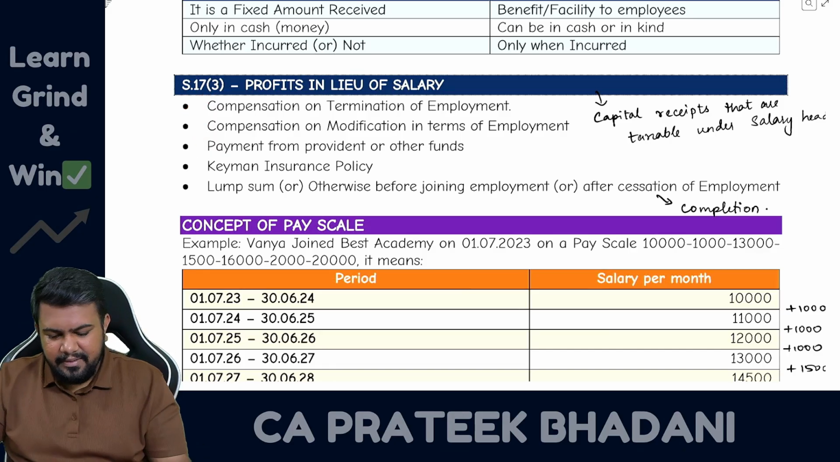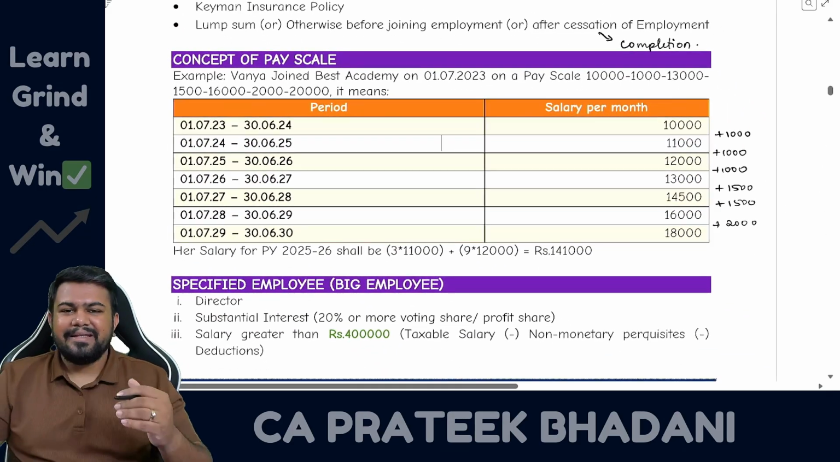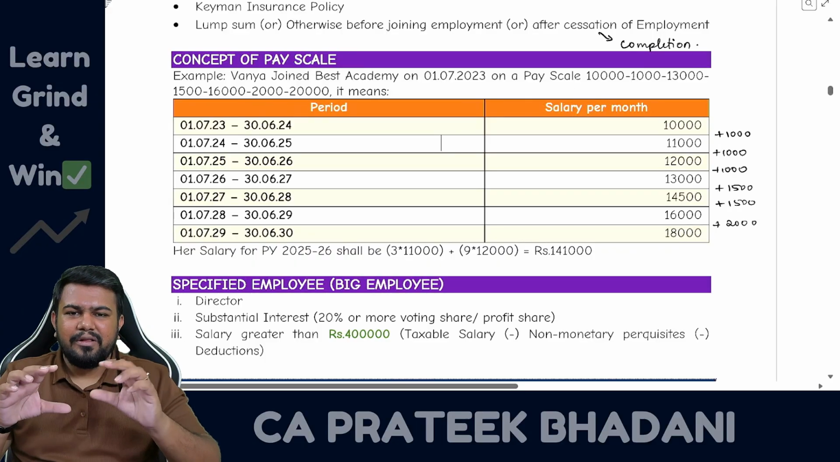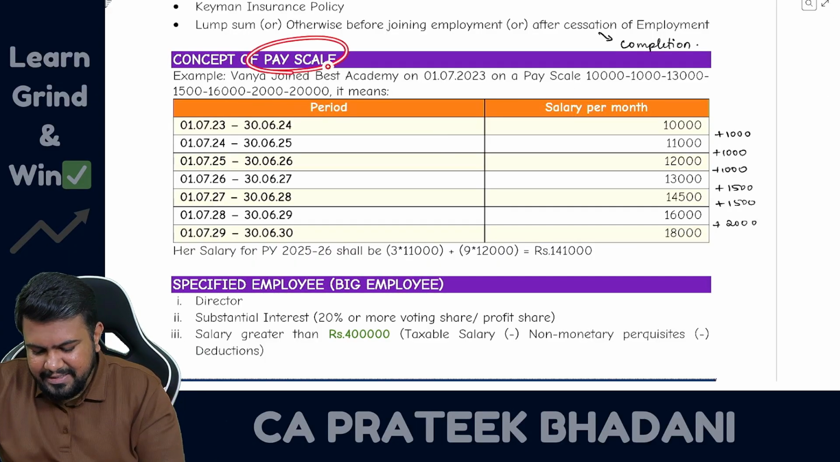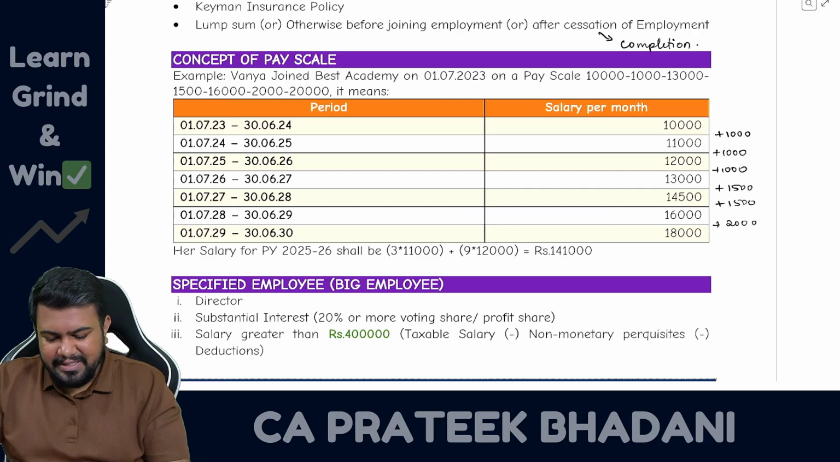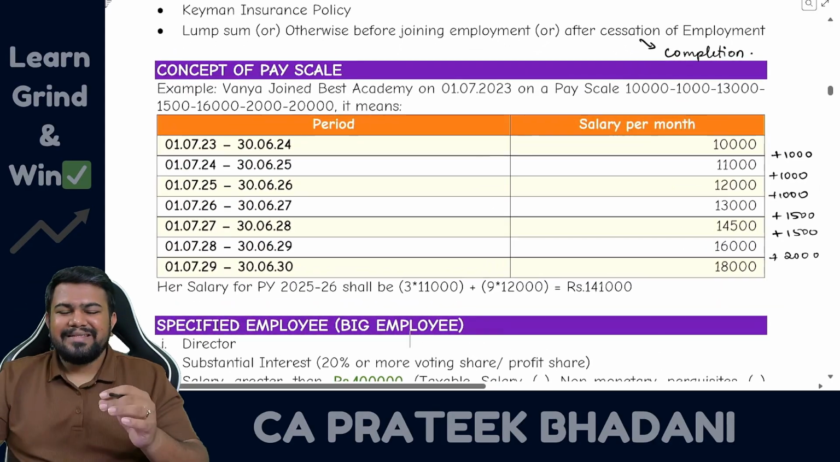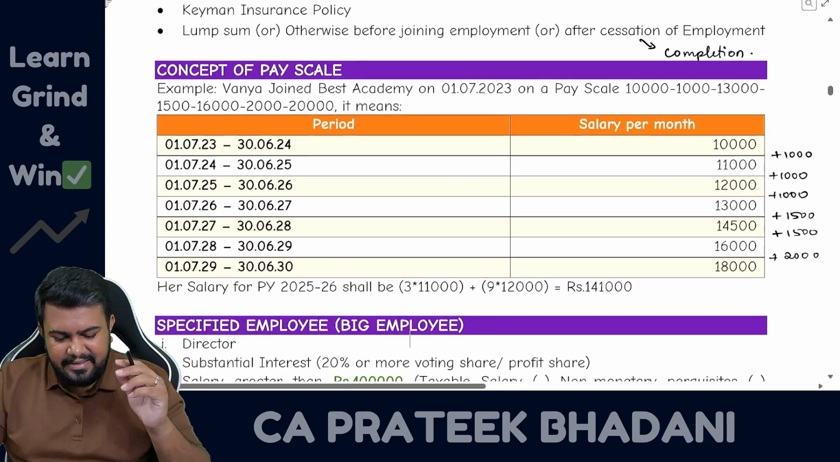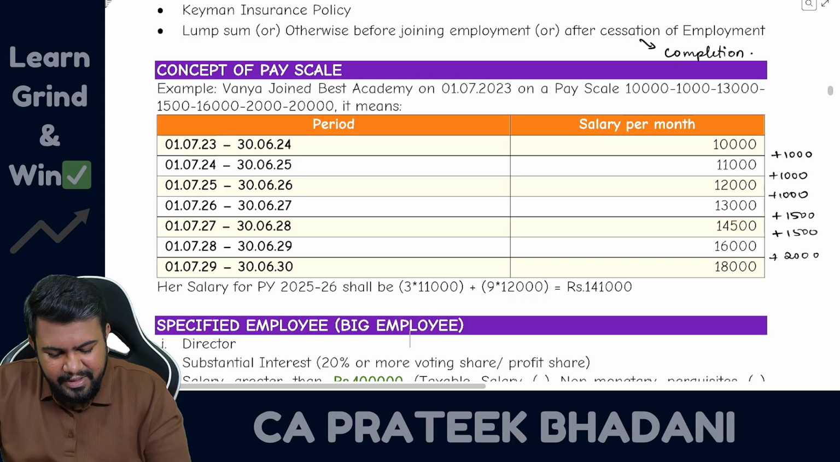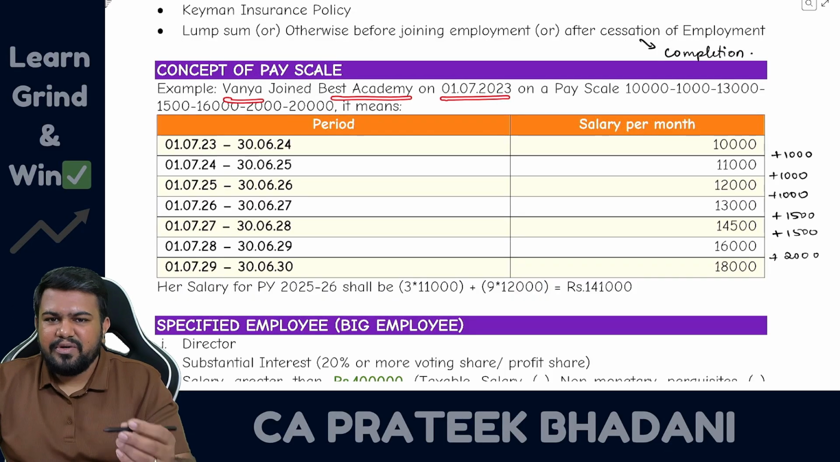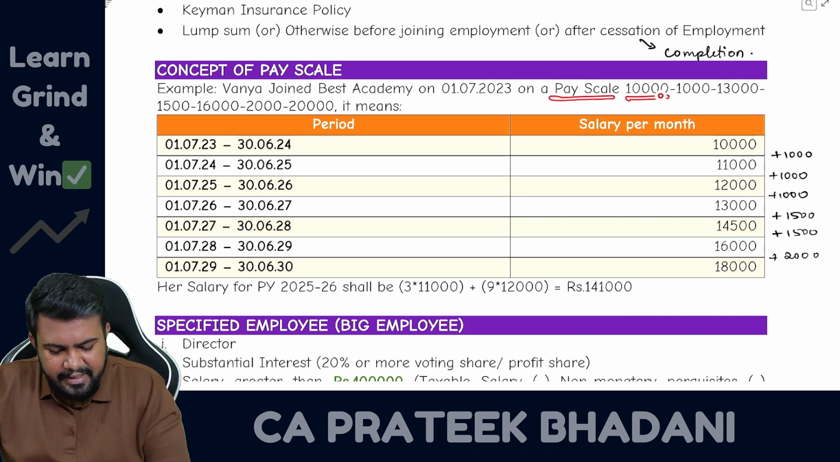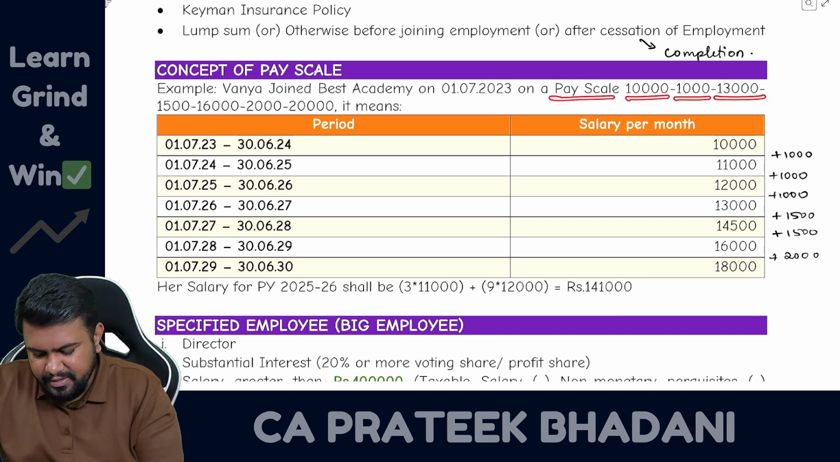Now let us learn some small points before beginning the chapter, so you are clear with all those terms. Fine. Terminology, let us clear. First and foremost, let us discuss what is pay scale, because sometimes in a question they give a pay scale and students are unable to answer. So for example, in a question if you find something like this, Vanya joined Best Academy on 1/7/2023 on a pay scale of 10,000, 1,000, 13,000, 1,500, 16,000, 2,000, 20,000.